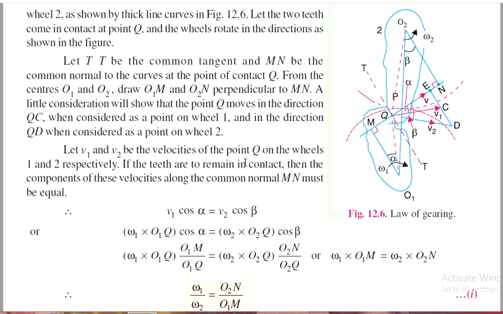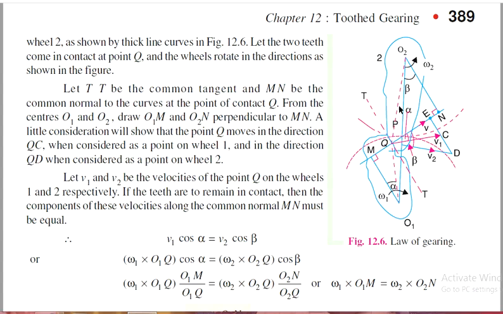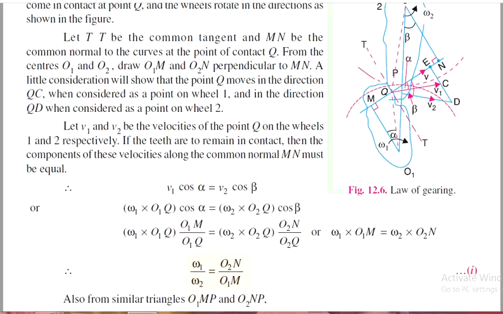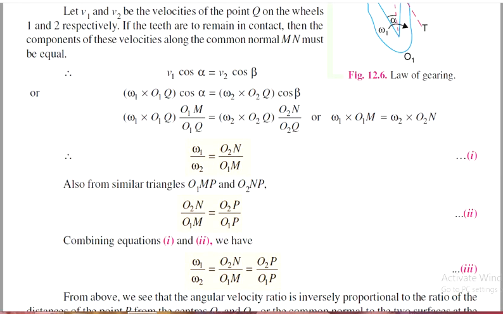Therefore V1 cos alpha is equal to V2 cos beta. Therefore omega 1 into O1Q into cos alpha is equal to omega 2 into O2Q cos beta. Therefore omega 1 by omega 2 is equal to O2N by O1M. And from the triangles O2NP and O1PM, calculating the values of omega 1 and omega 2, the formula will be like this.